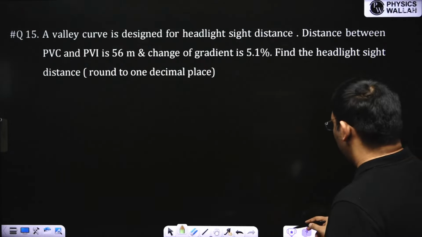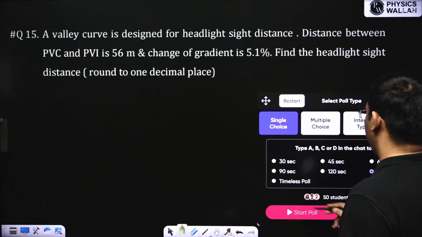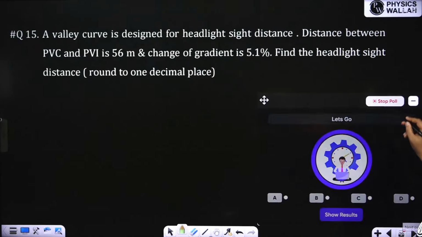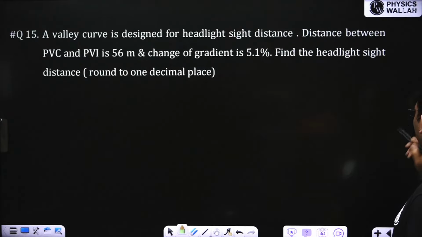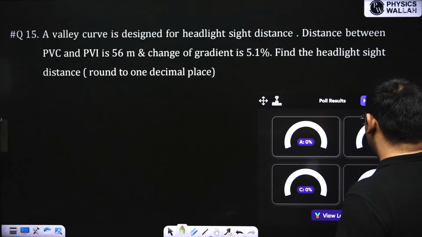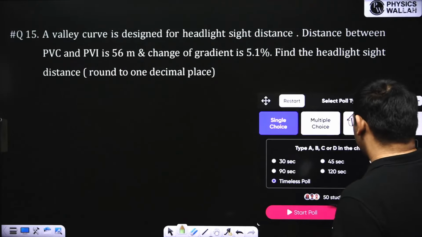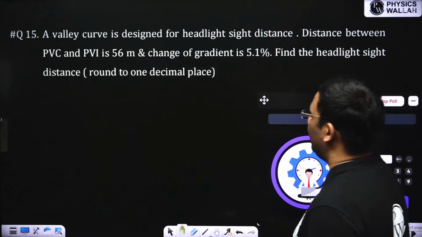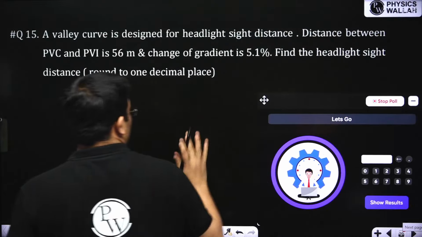Now, this question will take a lot of time for you to solve. This is an integer type question, so I'll give you infinite time. Just take your time to solve.